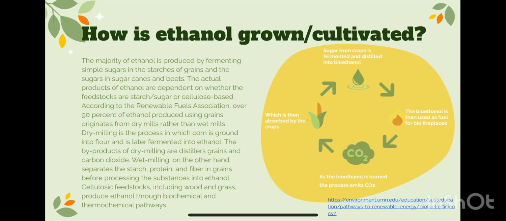The byproducts of dry milling are distiller grains and carbon dioxide. Wet milling, on the other hand, separates the starch, protein, and fiber in grains before processing the substances into ethanol. Cellulose feedstocks, including wood and grass, produce ethanol through biochemical and thermochemical pathways.